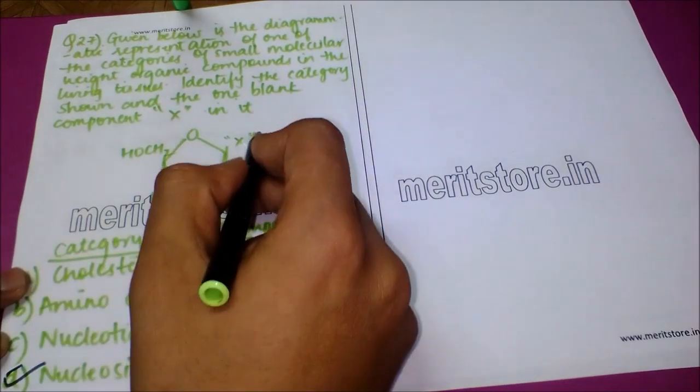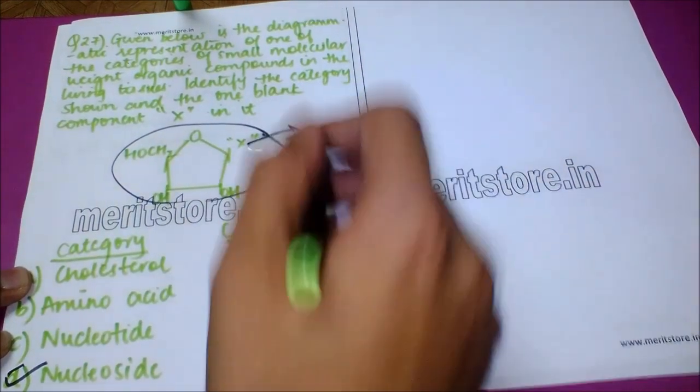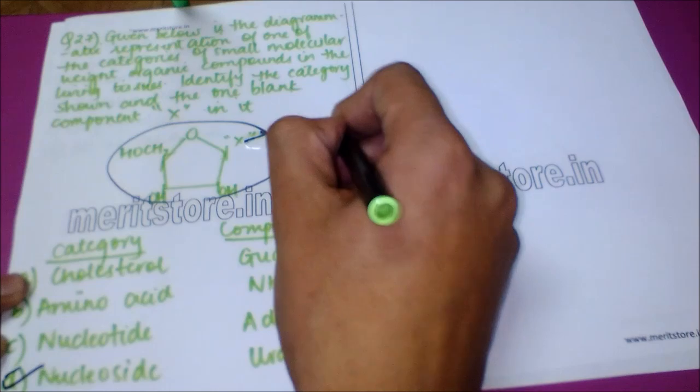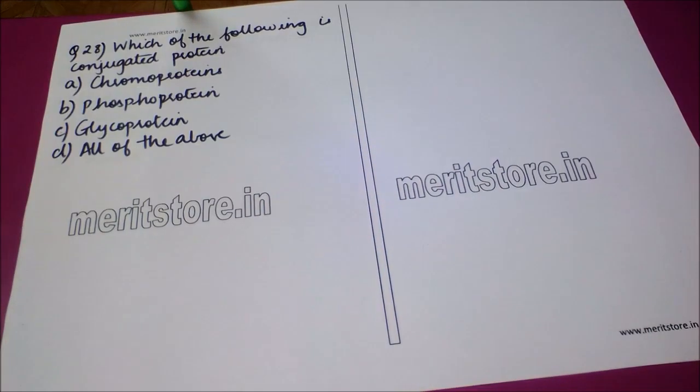The category is that of a nucleoside, and the component here is uracil, which is a nitrogen base, a pyrimidine.